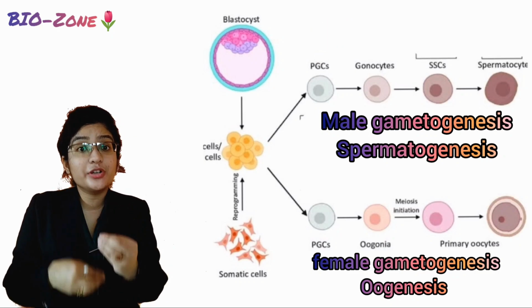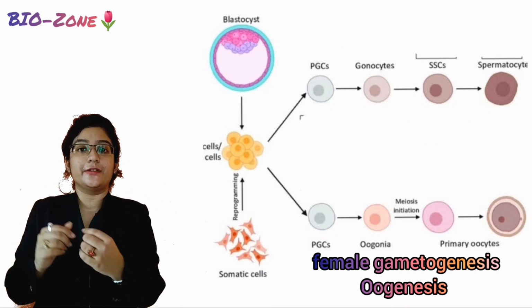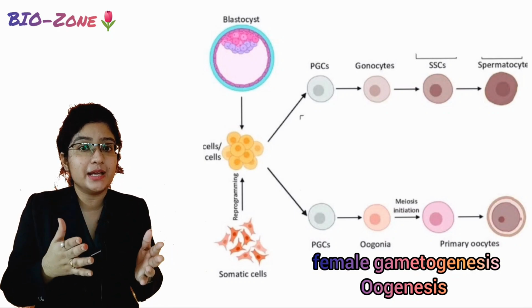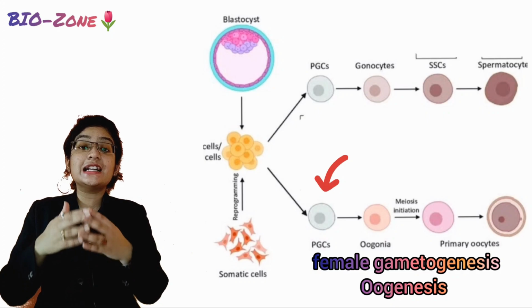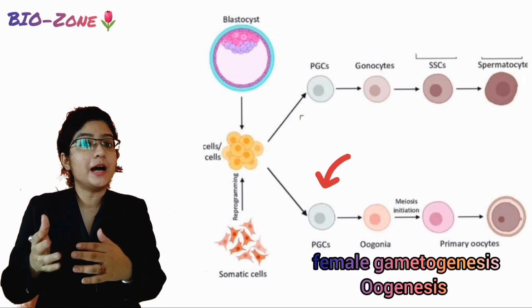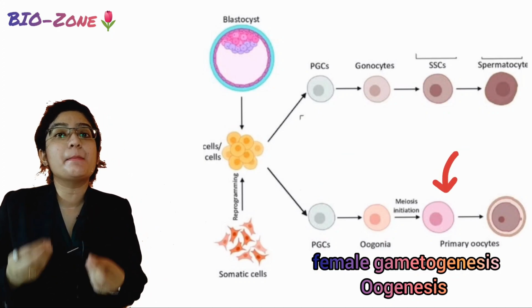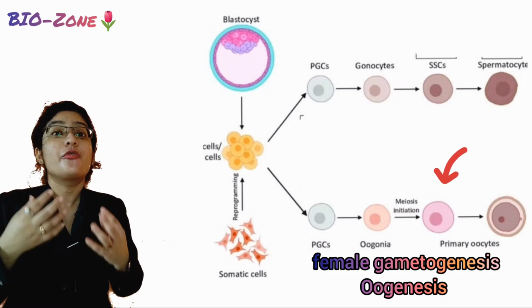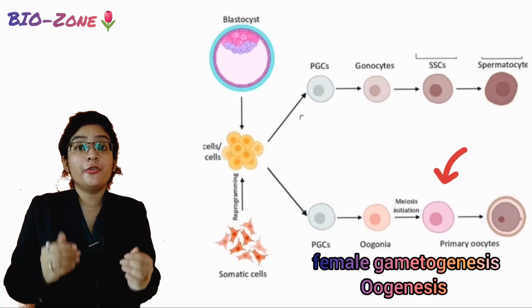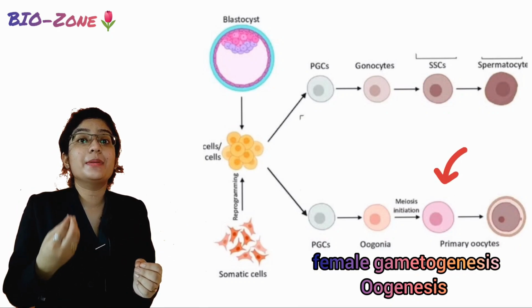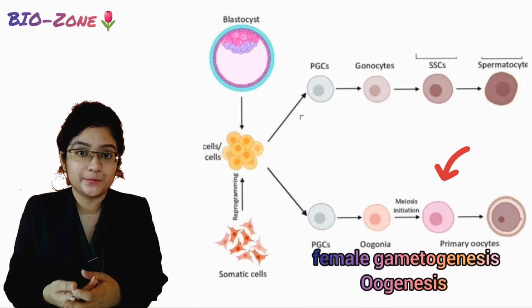So they can produce sperm throughout their life. But in the case of the female, that doesn't happen. These primordial germ cells are generally absent after birth, and we have a limited number of immature gametes from which we produce a finite number of mature and workable gametes after birth.